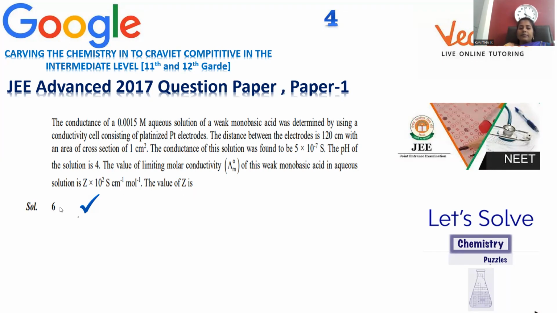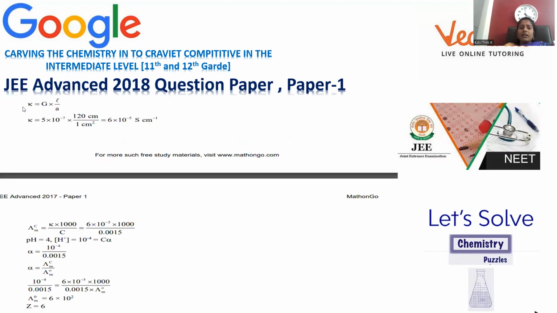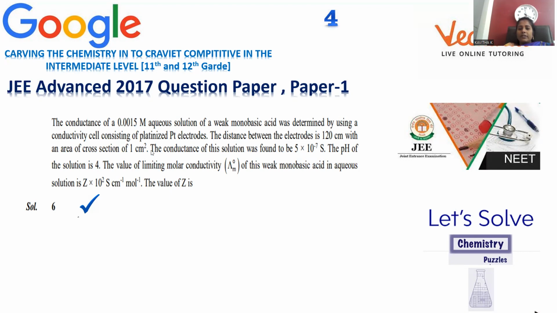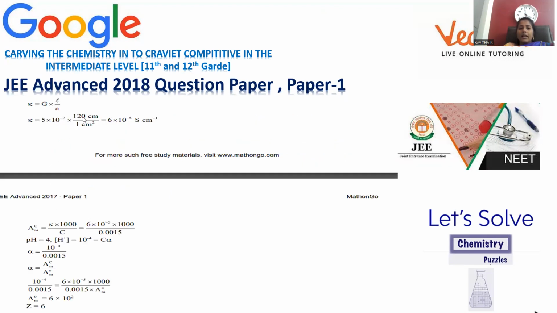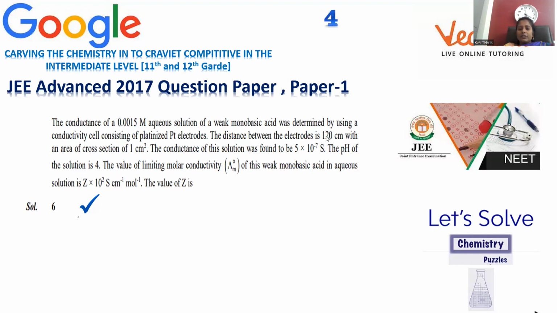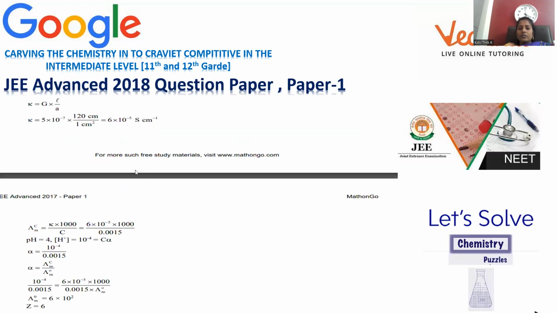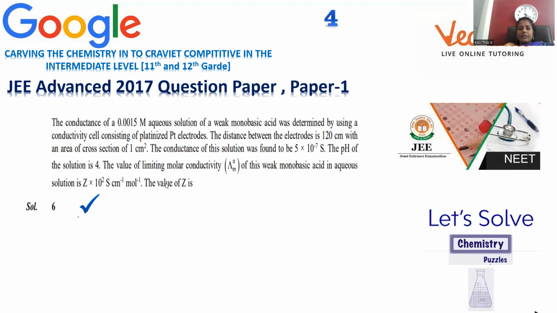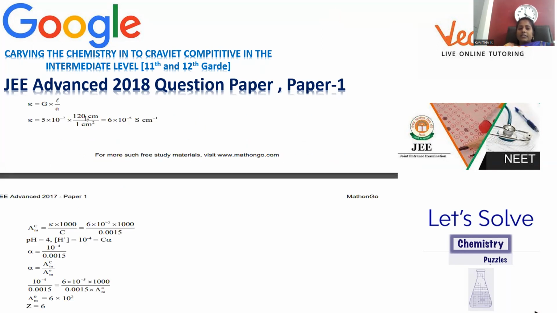expected to be 6. How can we calculate? Let's see. Here the formula for specific conductance K is equal to G into L by A. Here G, the conductance value, is given as 5 into 10 to the power negative 7. And length is given as 120 centimeters, the distance between the electrodes, and the area of cross section is given as 1 centimeter square.